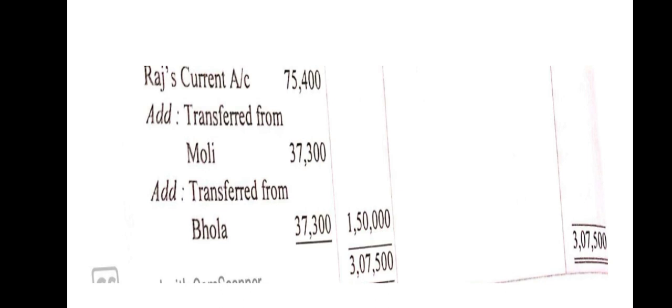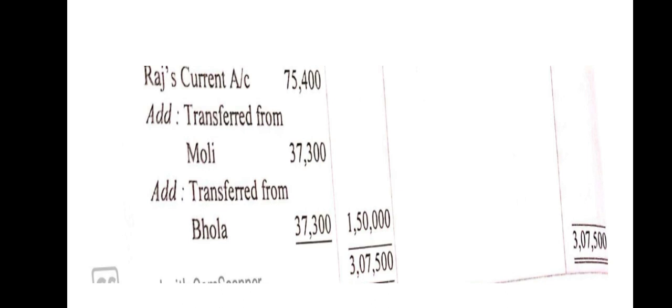So this is the profit divided between the partners. Raj's profit was only 75,400, but we have promised him that his profit will not be less than 1,50,000. So the difference amount is given by Molly and Bhola out of their profit. Molly sacrificed 37,300 and Bhola sacrificed 37,300. So now Molly's and Bhola's profit will be only 19,250 each. So this is the guaranteed minimum profit.